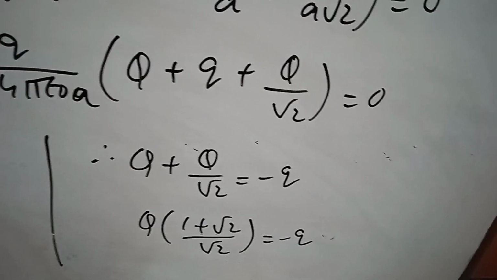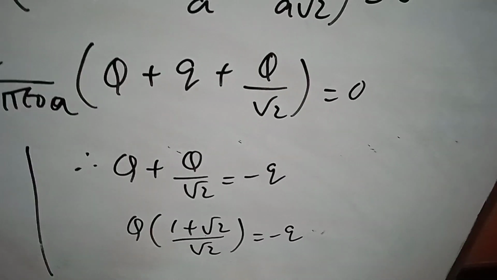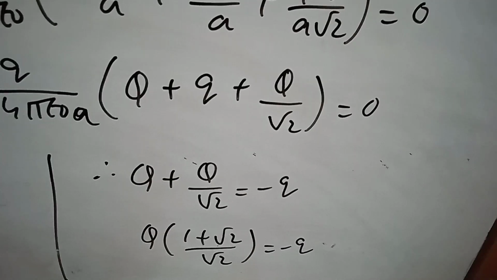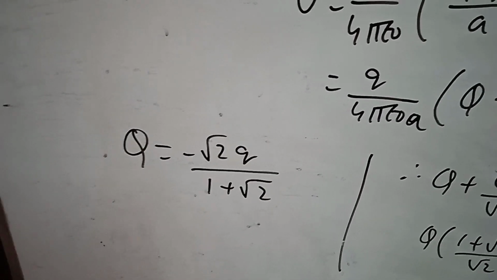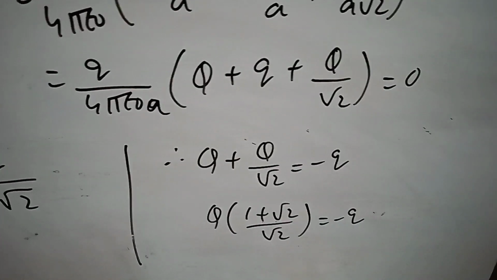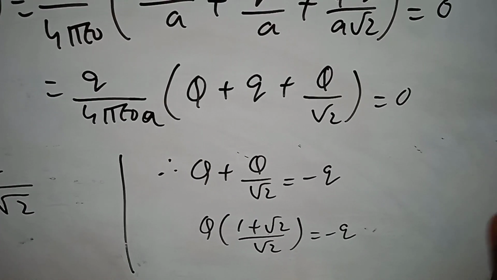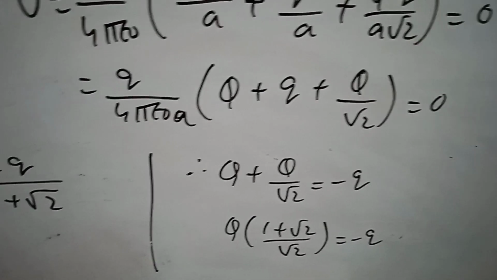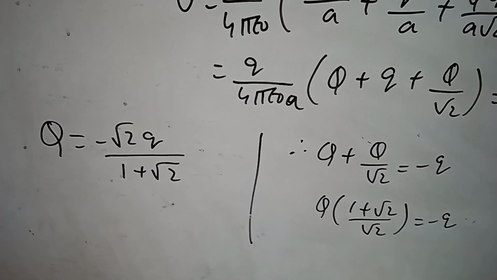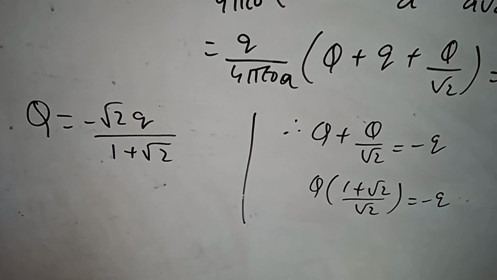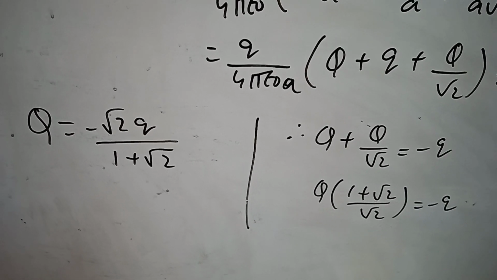Whenever you add, Q into (1 plus 1 by root 2) equals minus q. So Q equals minus root 2 q by (1 plus root 2). If root 2 goes to the numerator with the q, big Q equals minus 2 root 2 q by 1 plus root 2.